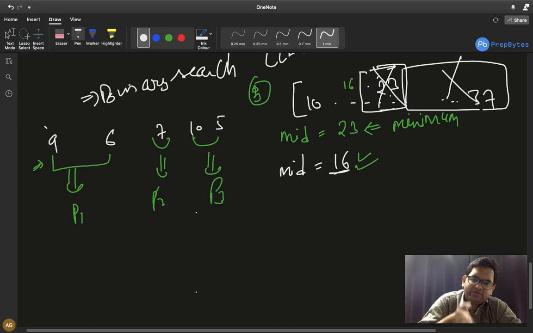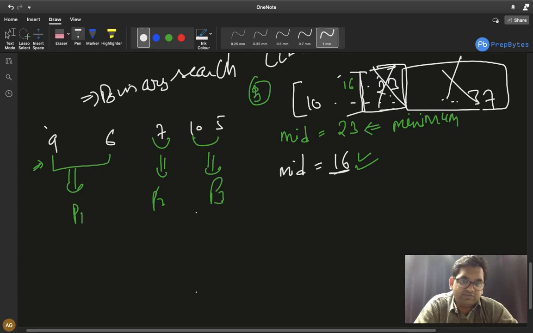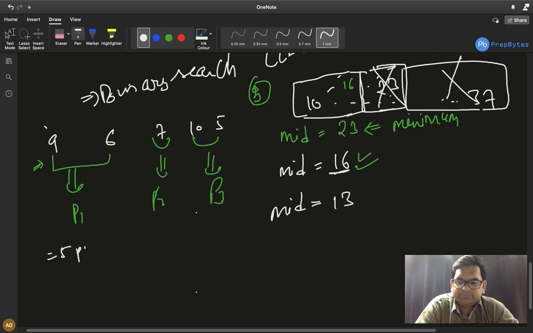Whenever we find an element which is possible, we just need to check on the minimum side, not the maximum side. If we find an element which is not possible, then we have to go to the maximum side. Fine. So 10 plus 16, mid becomes 13. Is 13 even possible? We saw previously that when the limit is 13, we needed 5 painters. So 5 painters we do not even have. So 13 is not possible, and in that case we simply go from 14 to 16, that is the right hand side of 13.